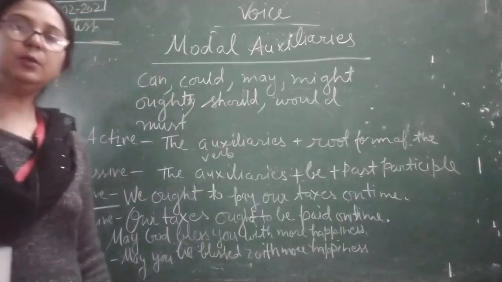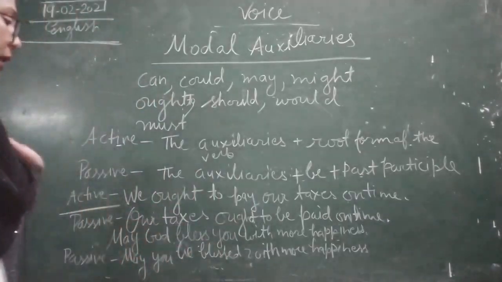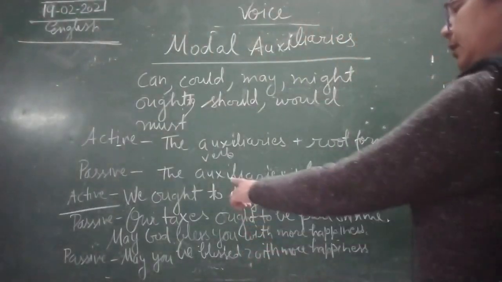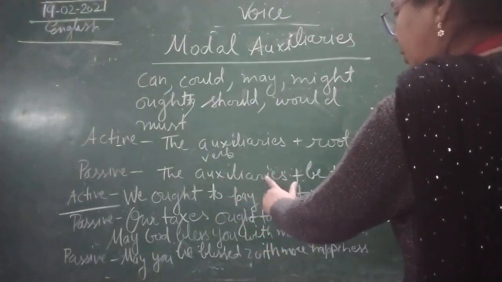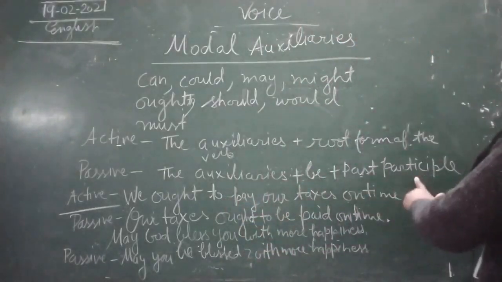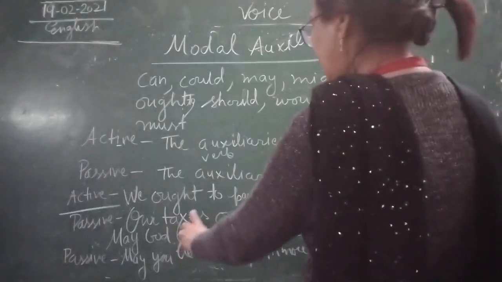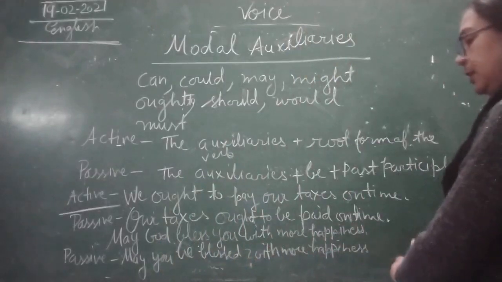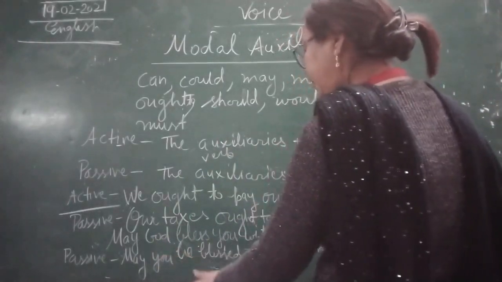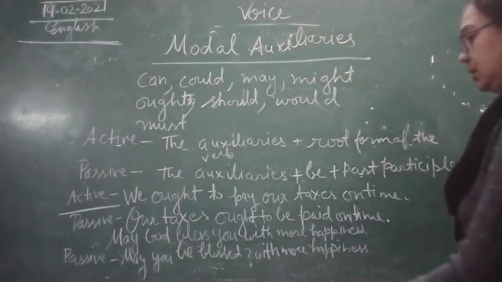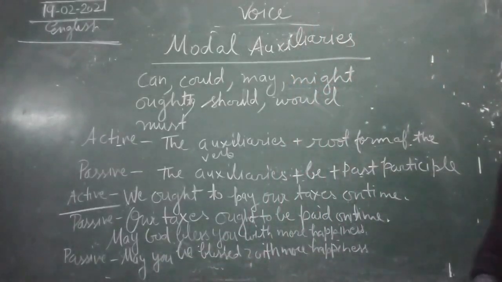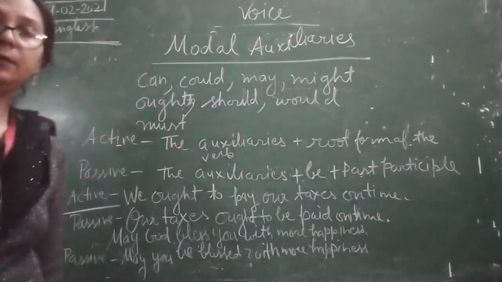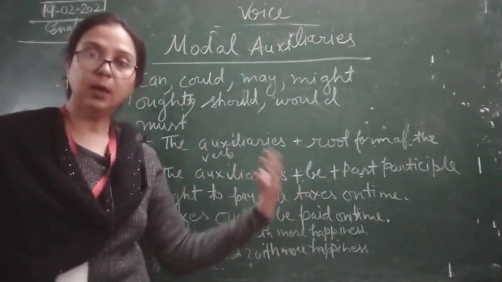We just follow the rule and complete these exercises. In the first, the same thing we followed: the auxiliary plus be plus past participle. Now here you can see: our taxes ought to be paid on time. Now here, may God bless you with more happiness becomes may you be blessed with more happiness. The same thing we will follow in other exercises.